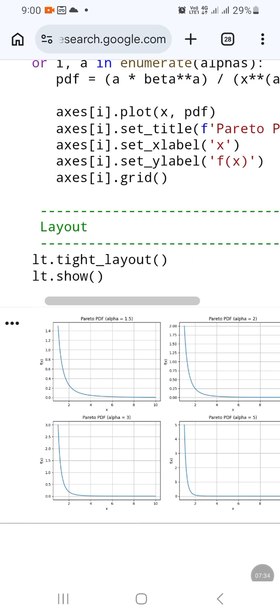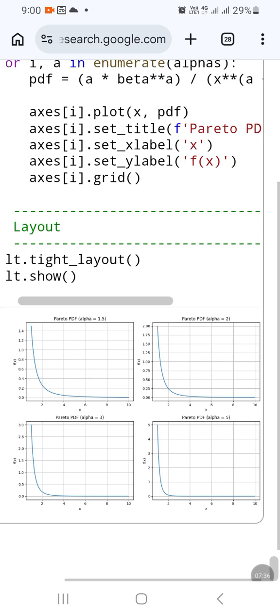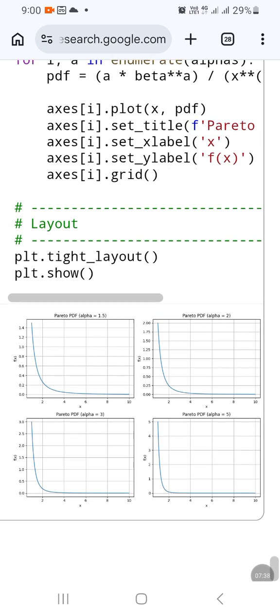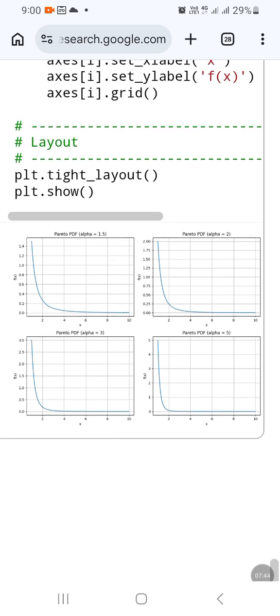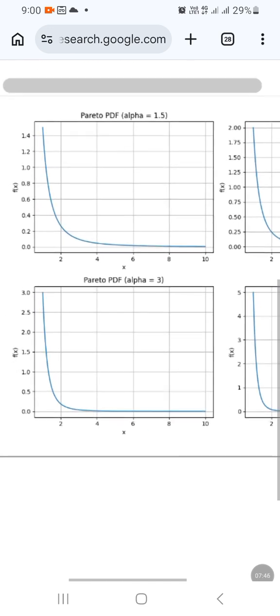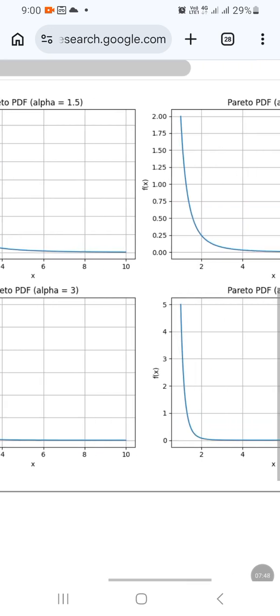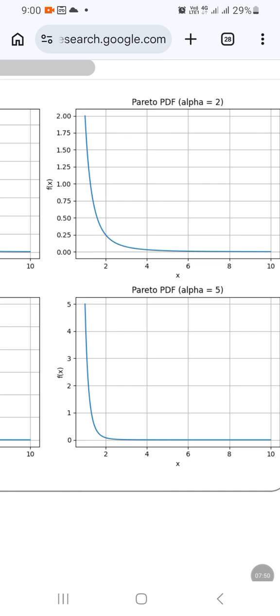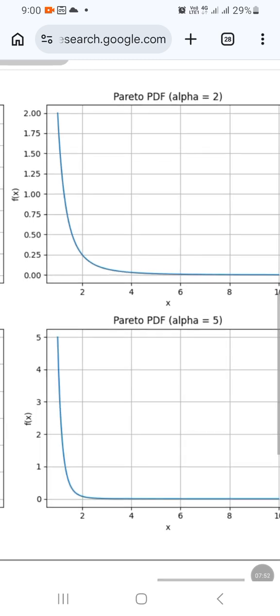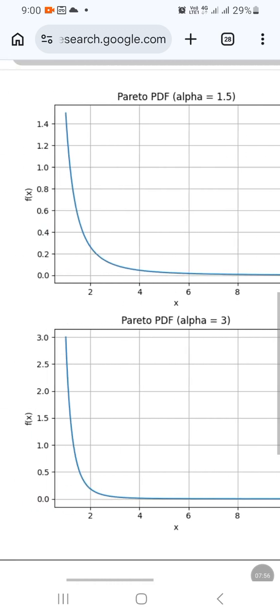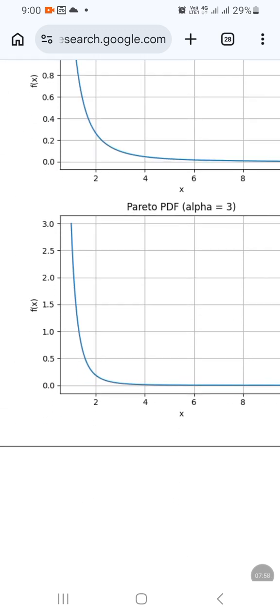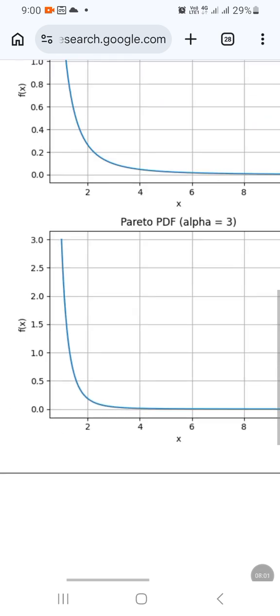See here, I have created plots using Python code. There are subplots for alpha equal to 1.5. For alpha equal to 2, this is the subplot with a much lighter tail. This one is more heavy tailed. When alpha equal to 3, the tail becomes a bit lighter.